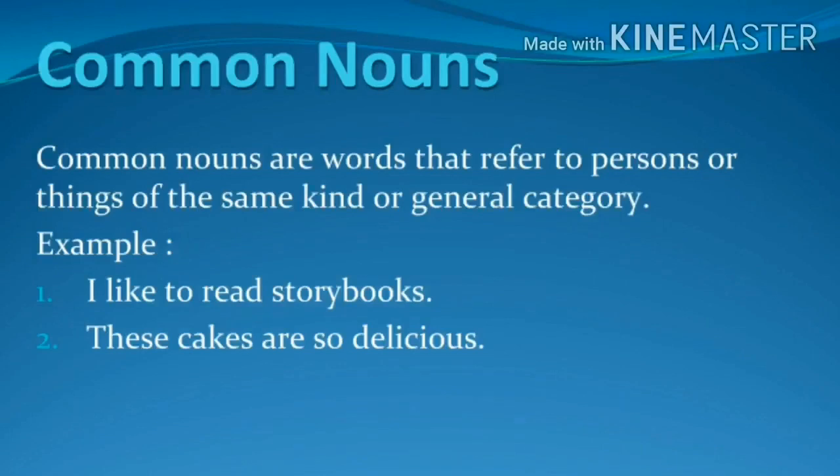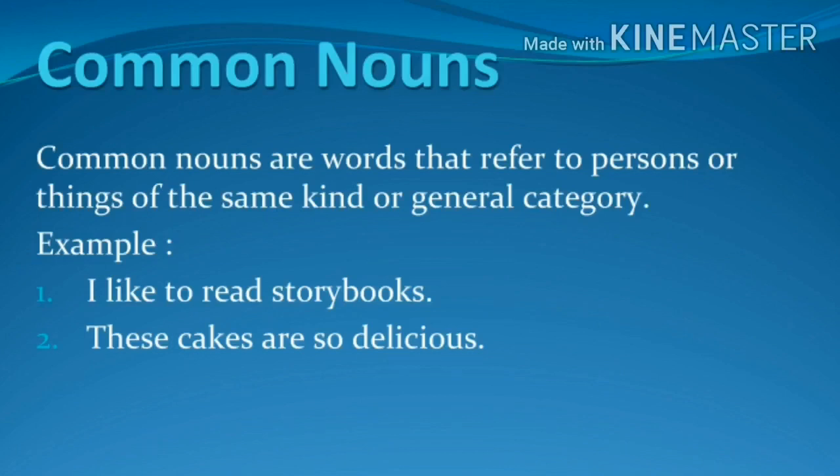Common nouns are words that refer to persons or things of the same kind or general category. We know that common nouns are naming words that are common to people, places, things, and animals. Common nouns do not define any particular person, place, or thing. They are general names. So, they are not capitalized unless they begin a sentence. That means they come as a beginning word of the sentence.